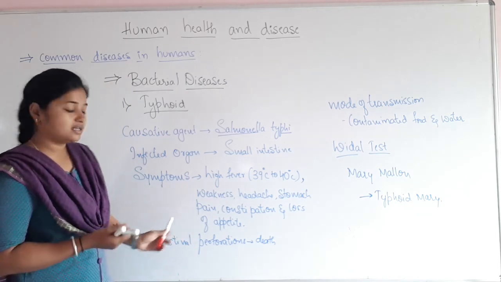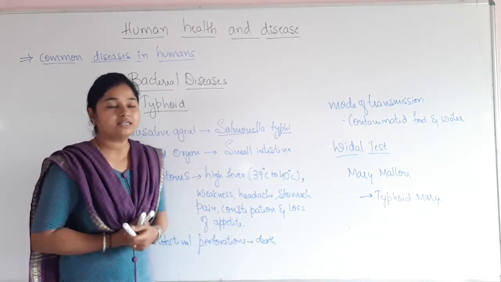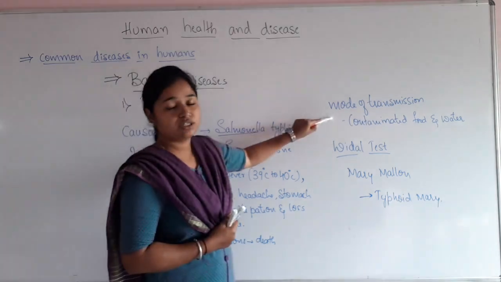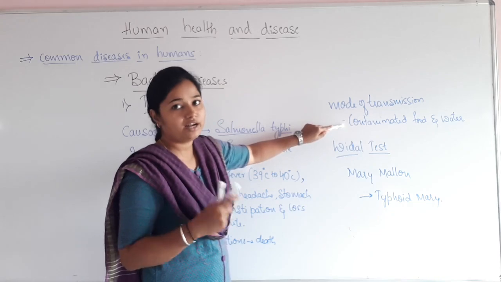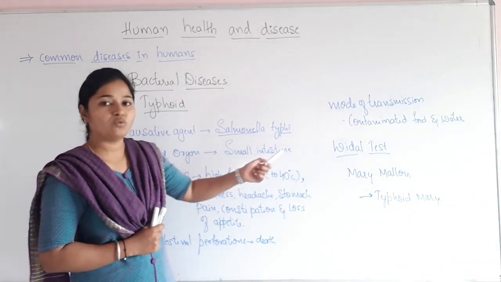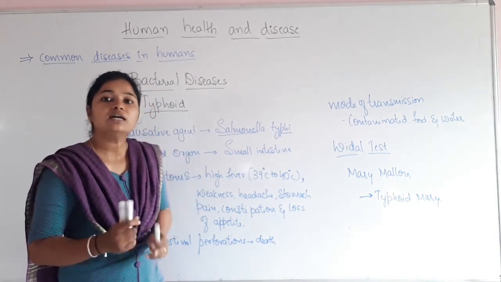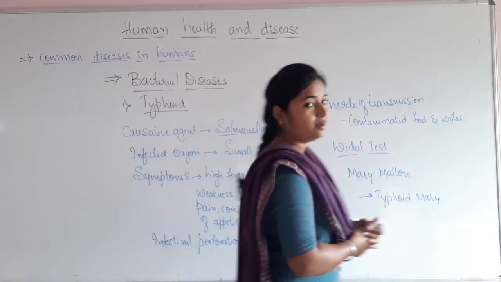In severe cases, it may lead to intestinal perforation, which is going to lead to death. So what is the mode of transmission? Means how is typhoid transmitted? Through contaminated food and water. The test which can confirm typhoid is the Widal test. It is called the confirmatory test for typhoid, and also regarding the Mary-Malin.